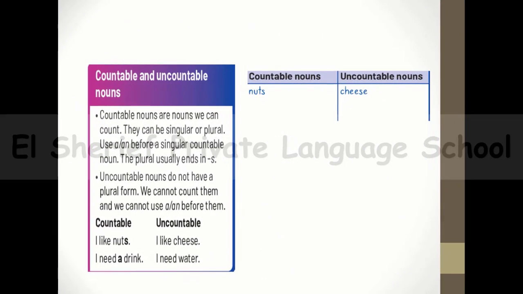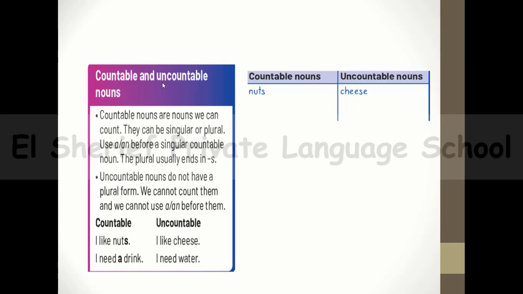Now guys, we have the countable and uncountable nouns. Countable nouns, as you know, are nouns we can count. They can be singular or plural. We have to use a or an before a singular countable noun. The plural usually ends in s, but not in all cases, because we have some odd plural nouns, like ox, oxen; mouse, mice; man, men; person, people. These are also countable nouns. Okay, so this is a countable noun.